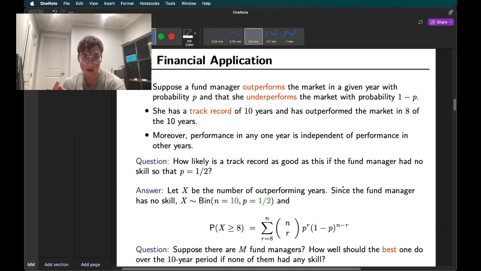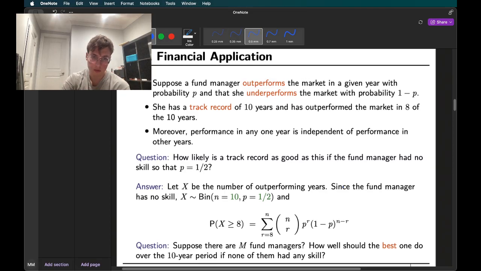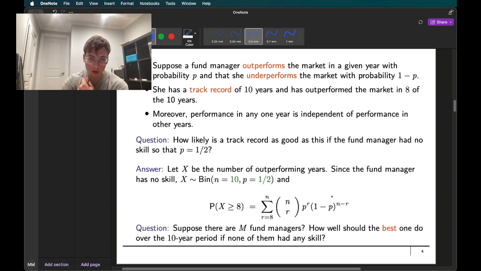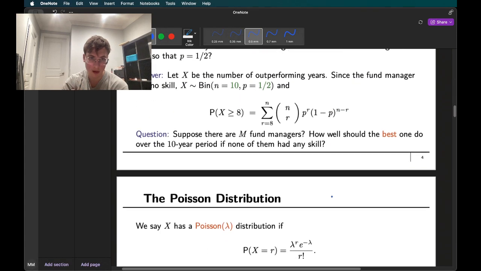How likely is a track record as good as this if the fund manager had no skill, so that p equals 1/2? So she has no skill. Each year she has equal chance to outperform and underperform the market. So it's a binomial distribution. We're flipping the coin 10 times, and the probability that she outperforms 8 out of 10 is greater than or equal to 8 out of 10.